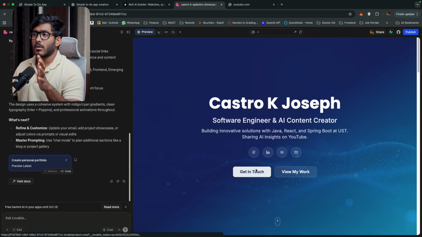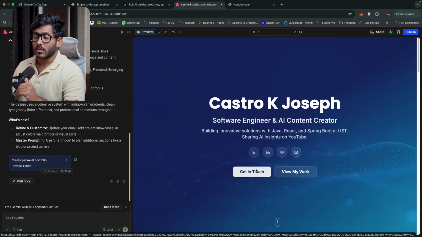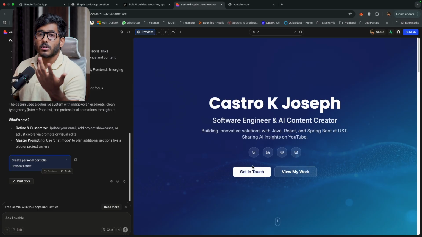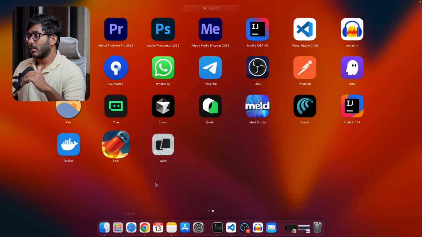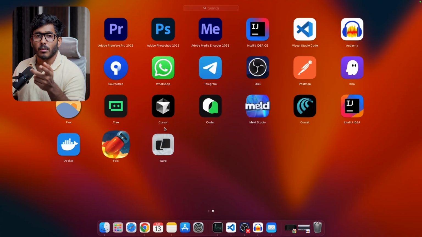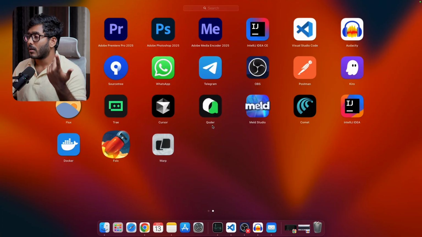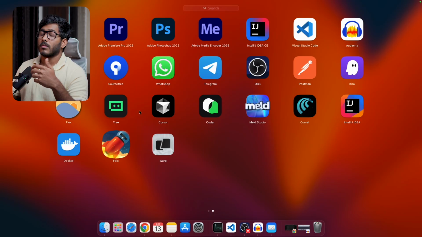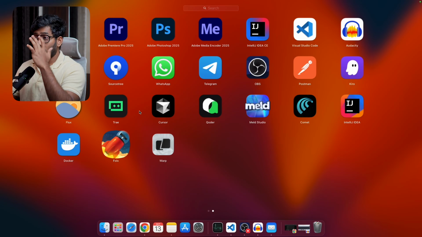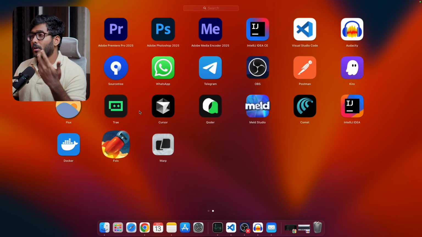And when you're really serious about coding full-scale applications, then there are other tools that you should choose. So we have a bunch of different AI IDEs available. All these that you see right here, Trae AI, this is an AI coding tool, and you might have already heard about Cursor. This is the best, god-level AI IDE that has been there in the industry for some time now. And we have Qoder, and then we have Kiro. It is from Amazon, AWS. These are tools that help to create serious vibe coded applications.